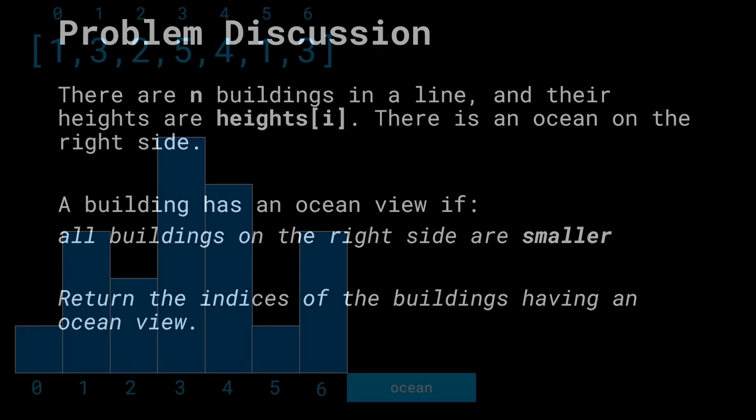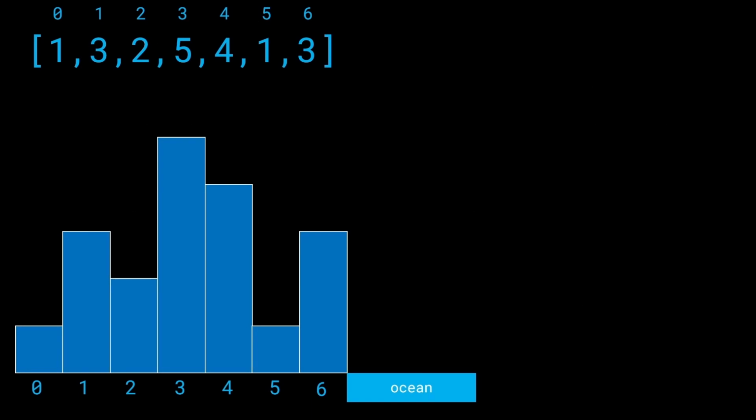Let's go ahead and take a look at an example to understand this better. In this test case, we have 1, 3, 2, 5, 4, 1, 3 as heights of buildings, and I've plotted this out neatly for you. On the right hand side of these buildings is an ocean. And now the goal of this problem is to find all of the indices of the buildings having an ocean view. In this case, we see that the buildings 3, 4, and 6, all of them have an ocean view.